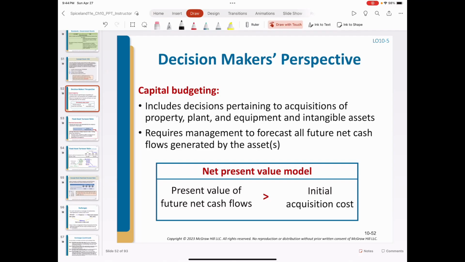The PPE acquisition, or the investment in fixed assets, is also related to capital budgeting. Whether the company invests in these assets or not is a decision made by the managers. So the managers should forecast all the possible future cash flows generated from these invested assets, either PPE or intangible assets. And the investment decision is based on the comparison between the present value of future net cash flow from this investment and the initial acquisition cost.